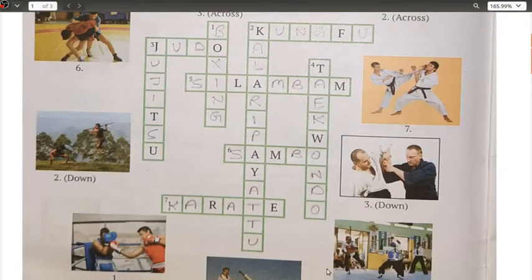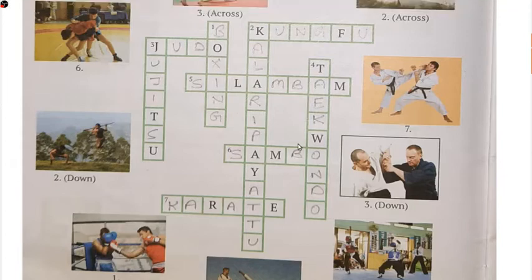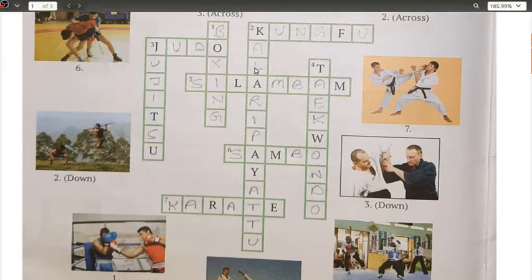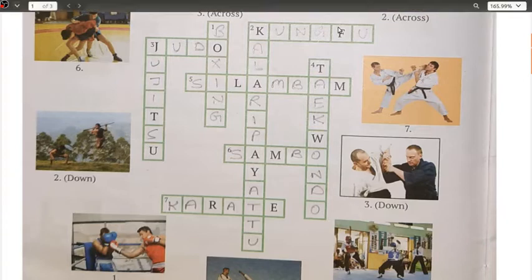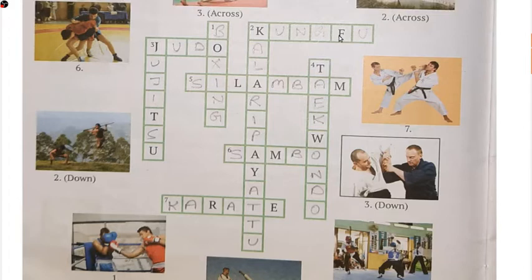Okay, that's it. We have this many martial arts available to us. Boxing, Kung Fu, most of us know. If we talk about some of the special ones like Kalari-Payattu, Jiu-Jitsu, or Silambam, what are they? Okay, let us have a little bit of an idea about this. So Kung Fu is made famous worldwide by Bruce Lee. The various movements of this martial art form copy the fighting styles of animals.